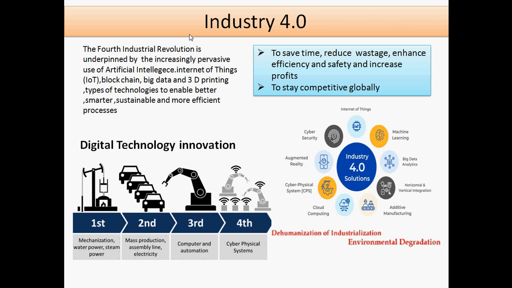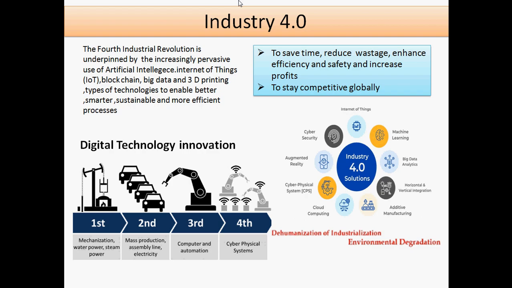Whenever we discuss Industry 4.0, we are having digital technology innovation. First, we are discussing the first generation, how the word Industry 4.0 came up. In the first generation, we are using mechanization, water power, and steam power, and then mechanization takes place. So this is about the first generation.